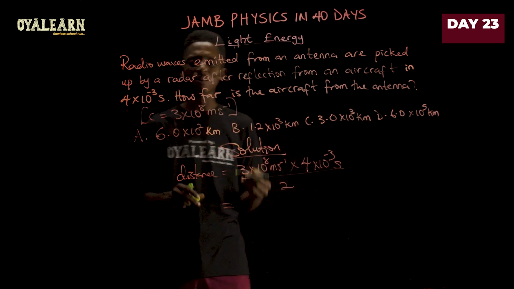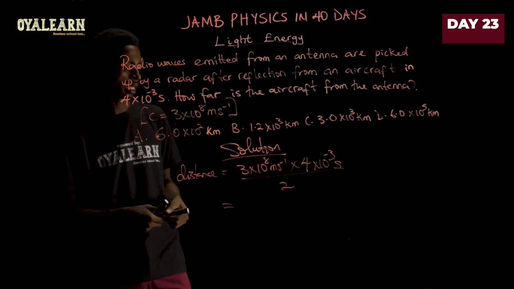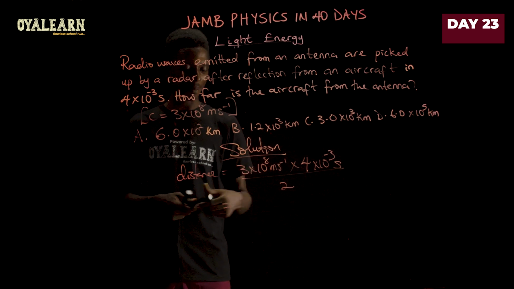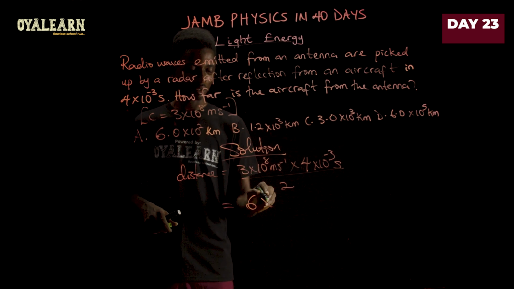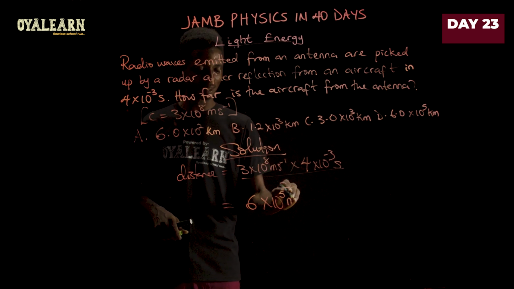So it just looks like the same way you solve problems if we're using echo to find distance. So in this case, what we're going to do is this times this will give us 12. 12 divided by 2, and we have 6. So 6 times 10 raised to the power 8 minus 3, that is 5. And this is in meters.